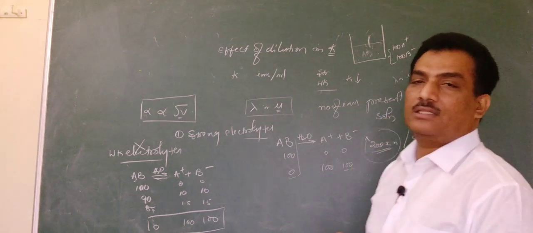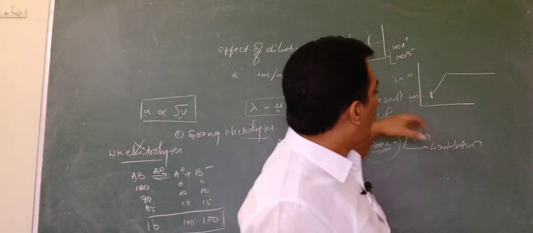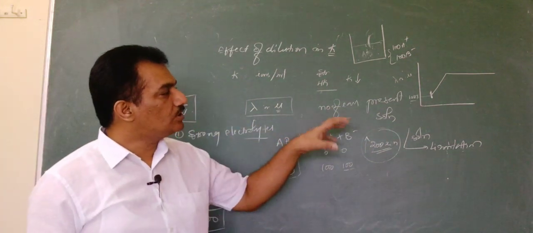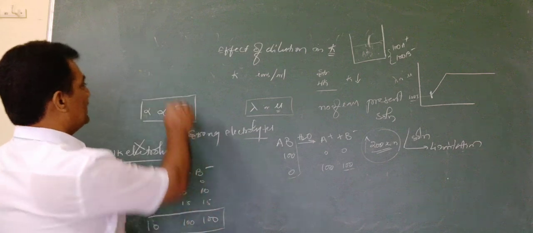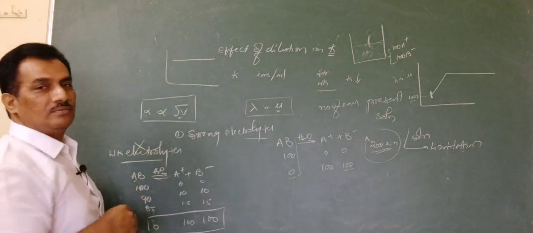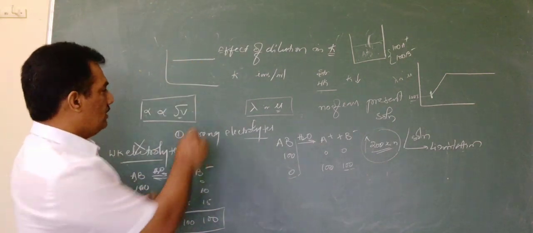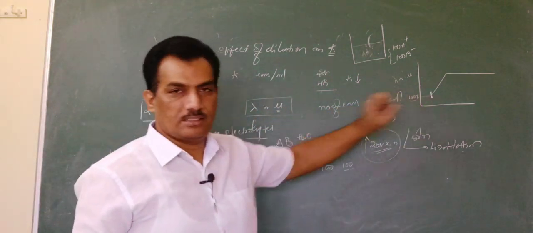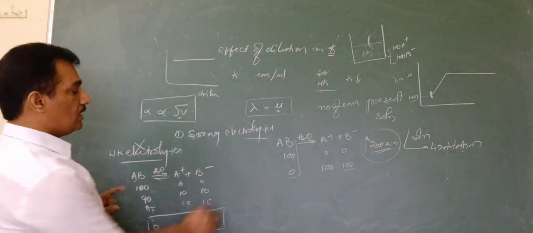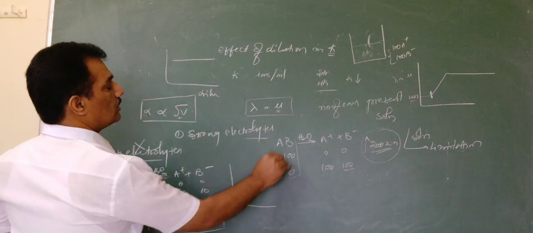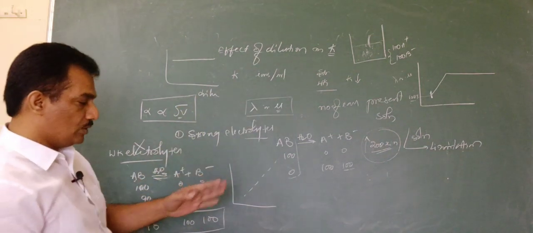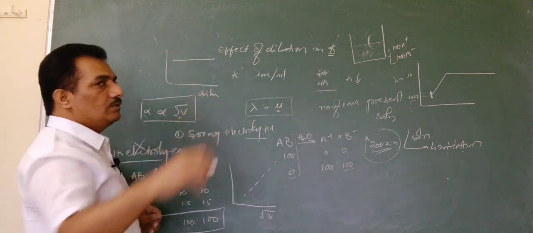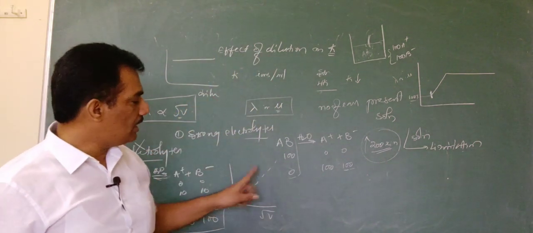The graph appears like this. They will ask to identify the graph for the effect of dilution on strong electrolyte. You may directly consider that there is no effect. If it is a dilution, you may consider it like this, but actually the graph is like this. And in case of weak electrolytes, simply the graph is continuously going up with increase in dilution, as the dilution increases, root V, considering the increase in number of ions.